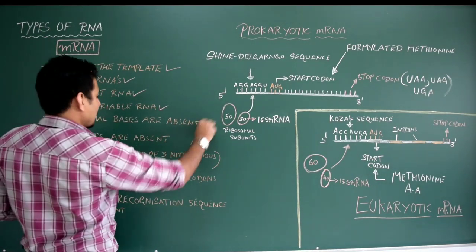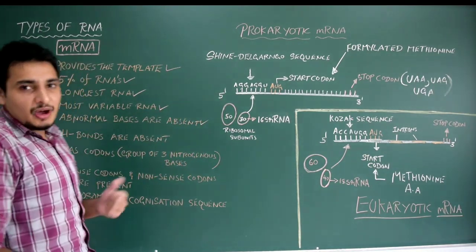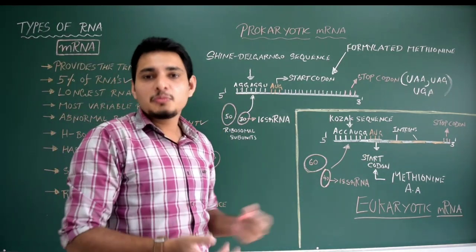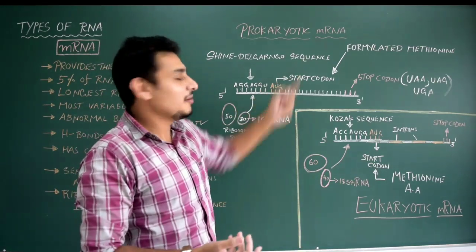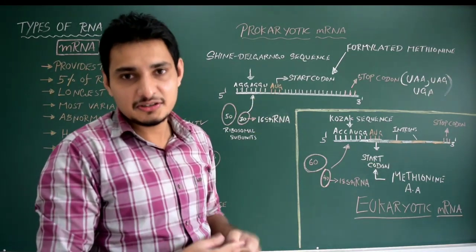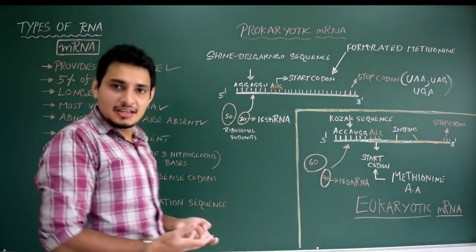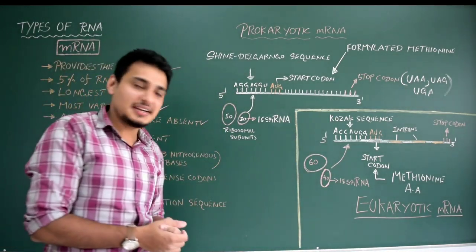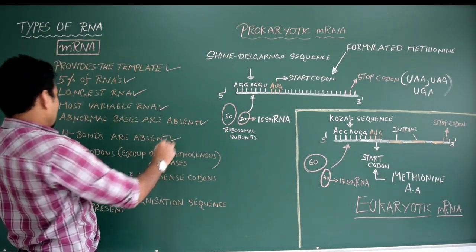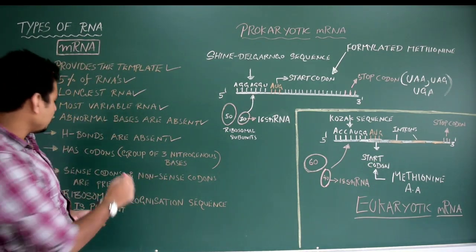Okay, so fine. H bonds are absent. Why are H bonds absent? Hydrogen bonds are completely absent because mRNA is single stranded RNA, correct? So there is no need for having H bonds. It is unpaired bases, correct? Okay. Has codons. So what is this codon?